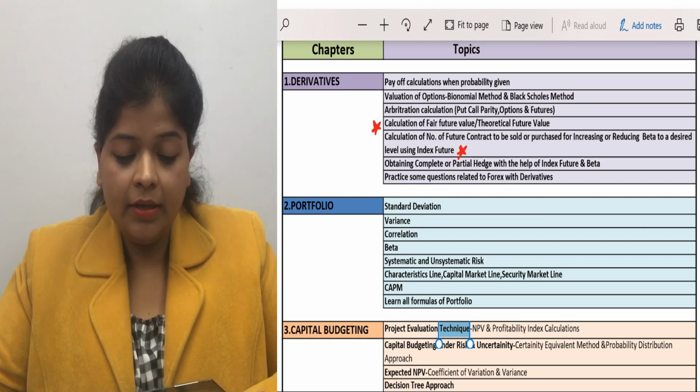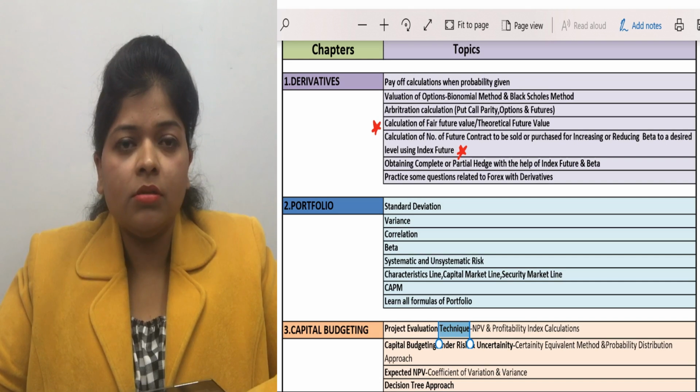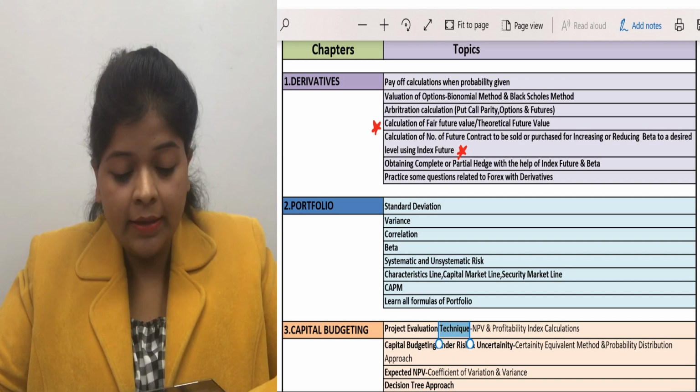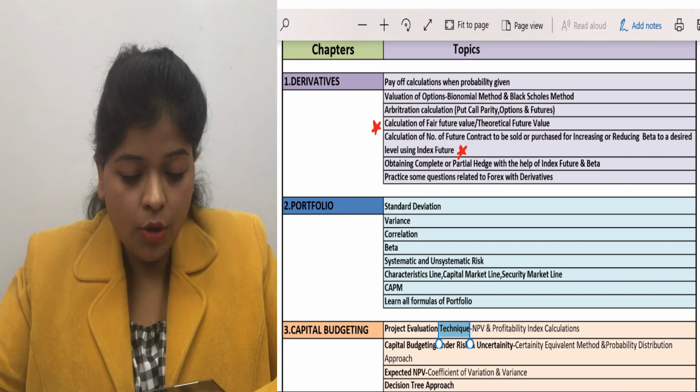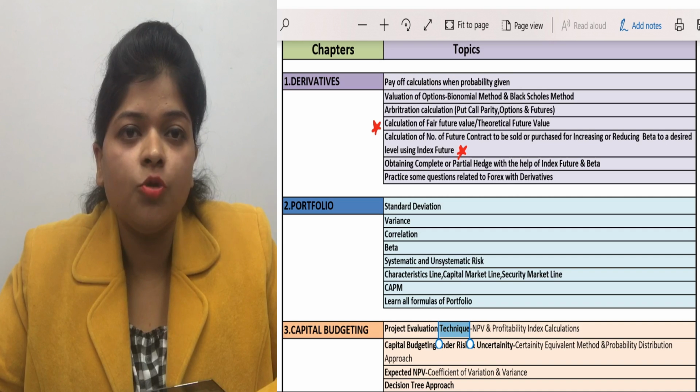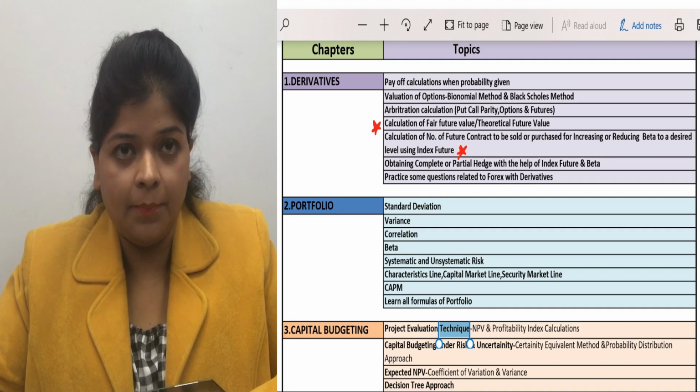And after that, try to solve 3 to 4 questions, practice some questions related to forex with derivatives. Okay, so these are the 7 to 8 topics to be covered in your derivatives chapter.